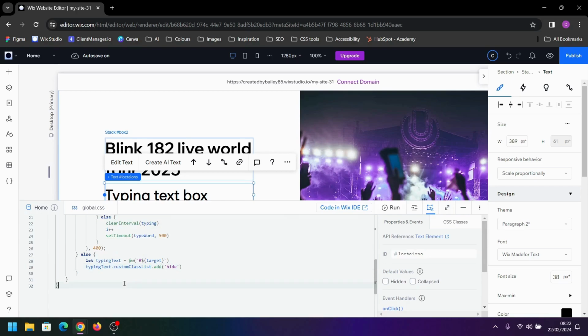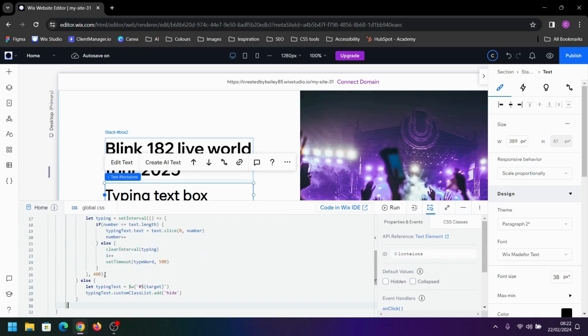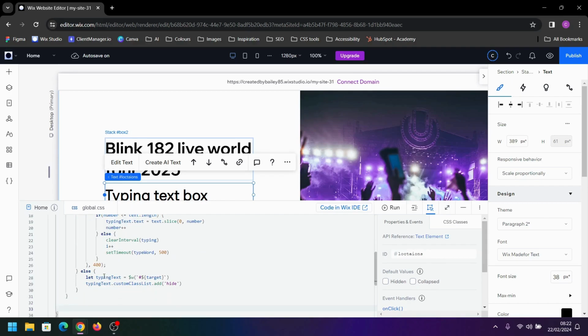and then we're going to call this function from within this function. So right at the bottom we're going to call typeWord.